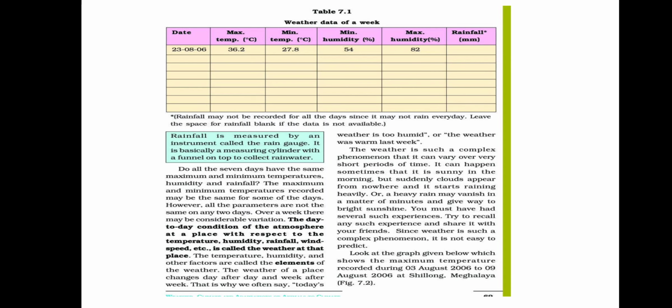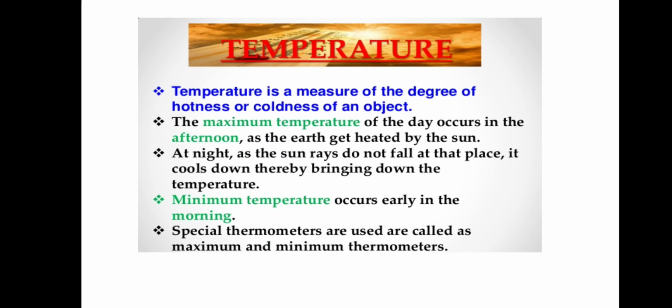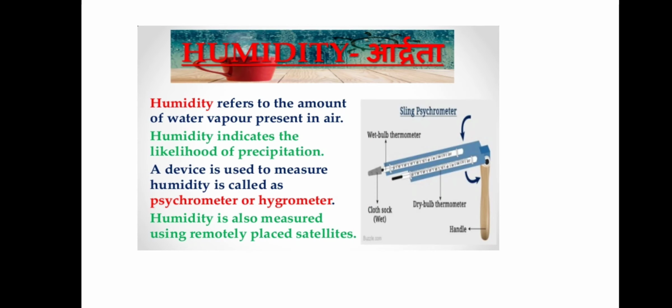If you look at the graph, it shows the maximum temperature recorded during August 3rd 2006 to August 9th 2006 at Shillong, Meghalaya. So that was too high.